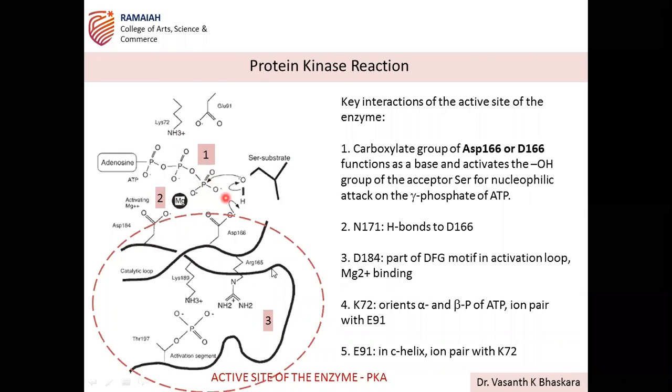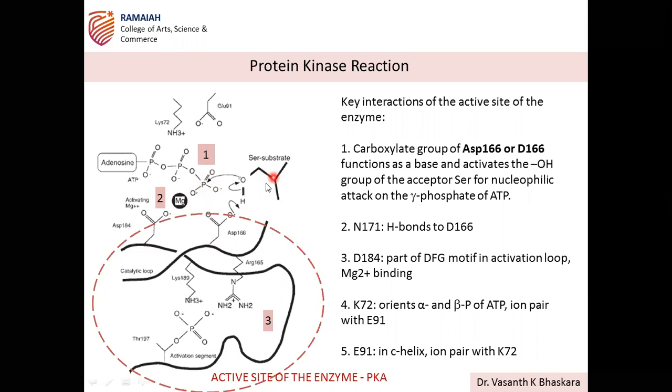ATP phosphate group. Then K72 orients the alpha and beta phosphates of ATP. So this K72, from a different position, is responsible for proper orientation of ATP in such a way that the ion pairing with E91. So all these things are responsible for the cleavage of the gamma phosphate and adding this gamma phosphate to the substrate.